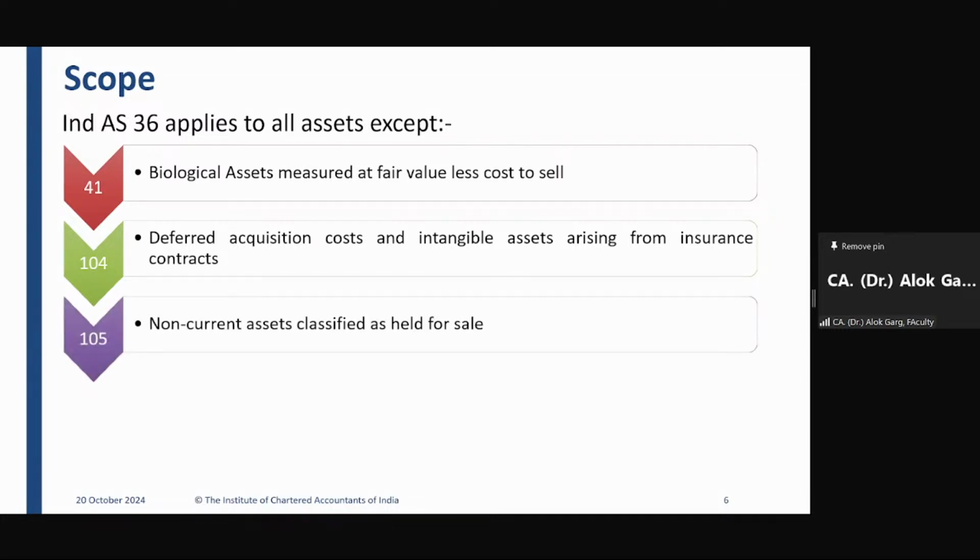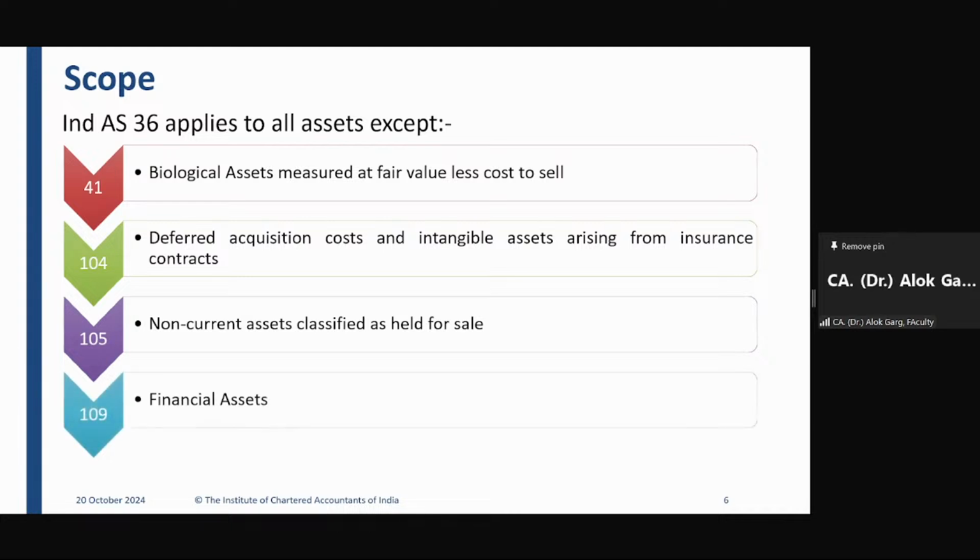On non-current asset classified as held for sale, friends, after the impairment standard, we will be covering this impairment of asset standard in two classes. We have started today and we will finish it off by Tuesday. After that, I will be covering Ind AS 105. When I discuss Ind AS 105, you will know that the non-current asset classified as held for sale is also required to be measured at fair value. So the concept of impairment is already inbuilt in that fair value, and hence 105 is applicable, 36 is not applicable.